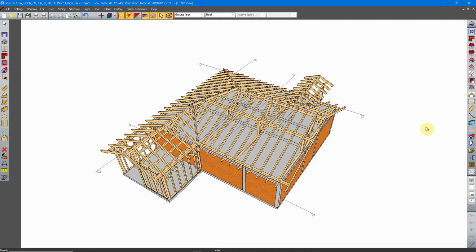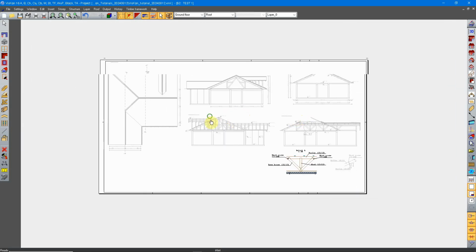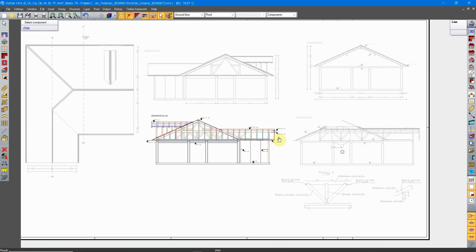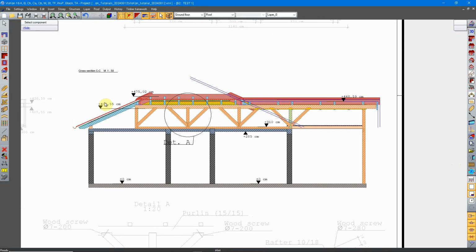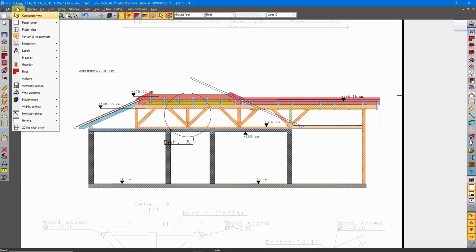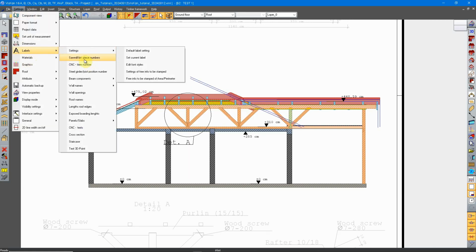Okay, but what about our layouts, our pages? Well, coming to one of our layouts, we have here a drawing selected. If we want to put the labels on it, we can do this by selecting the Sawmill list piece numbers.